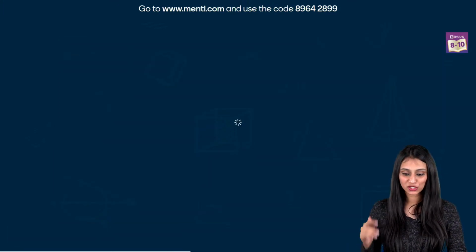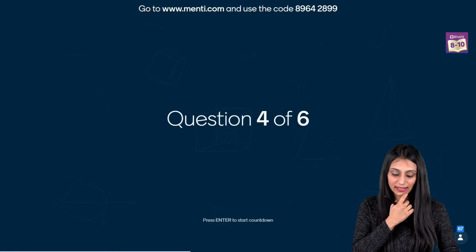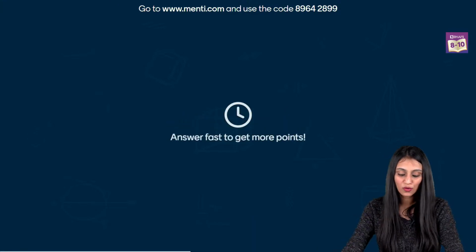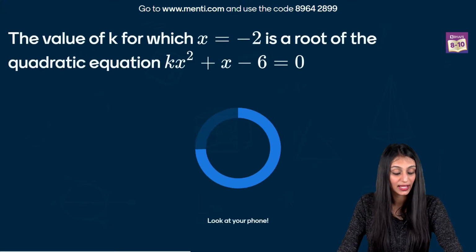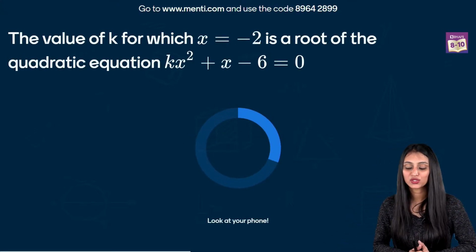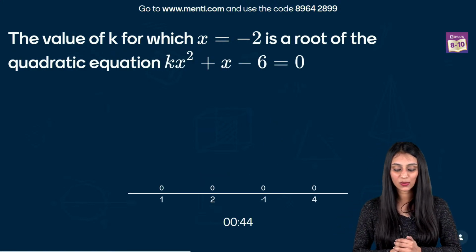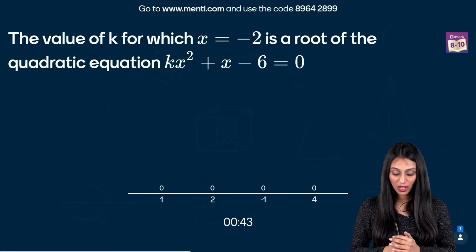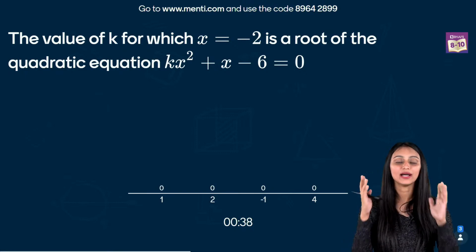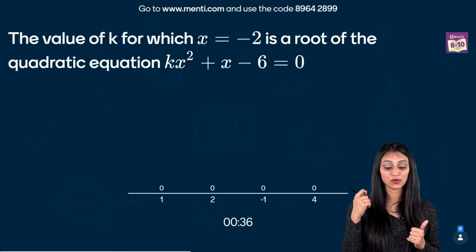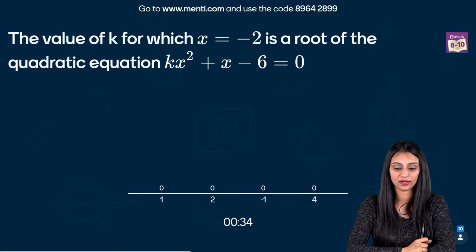Let's take a look at the next question. So we have question number 4 now. The value of k for which x is equal to minus 2 is a root of the quadratic equation kx square plus x minus 6 equal to 0. So your time has already started. Quickly, you have to find the value of k. Question already says x equal to minus 2 is a root of this. Very simple one.